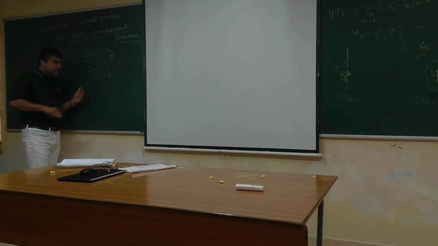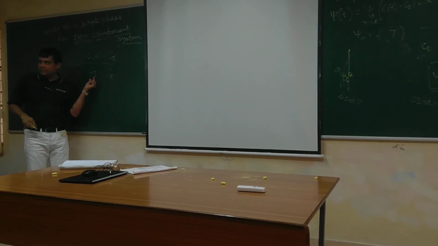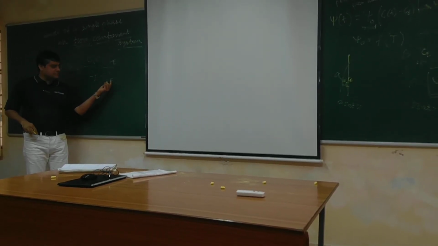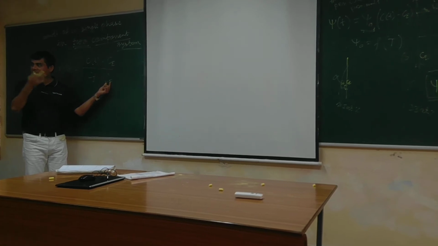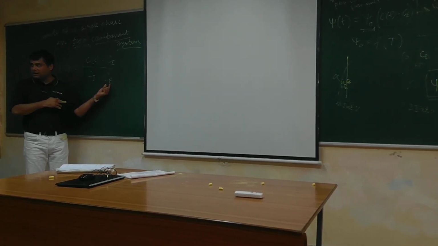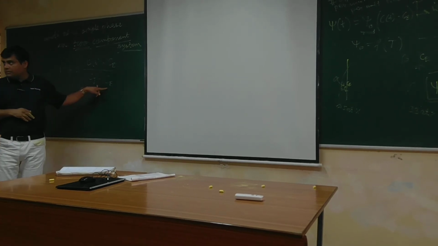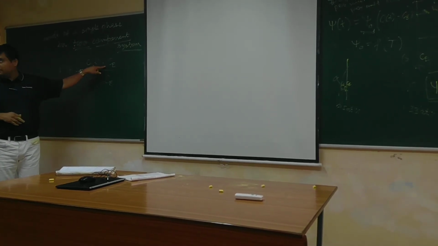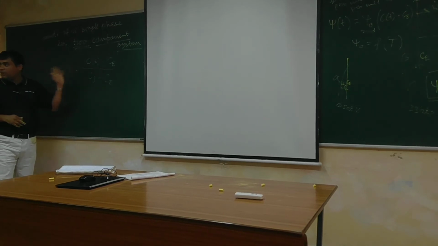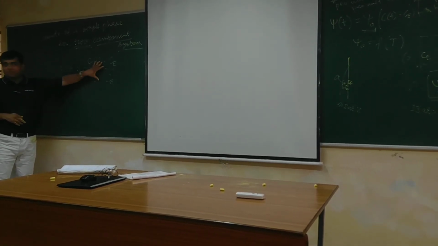Ci is the initial concentration of the parent phase. Ce is the equilibrium concentration of the parent phase ultimately, after a long time. This part has to be done, and this is yet to be done. So the fraction untransformed, 1 minus y, is given by this.